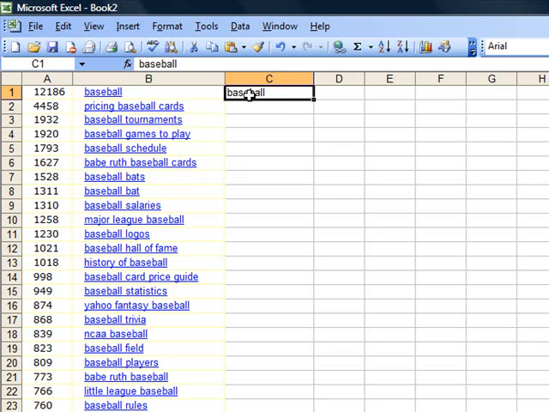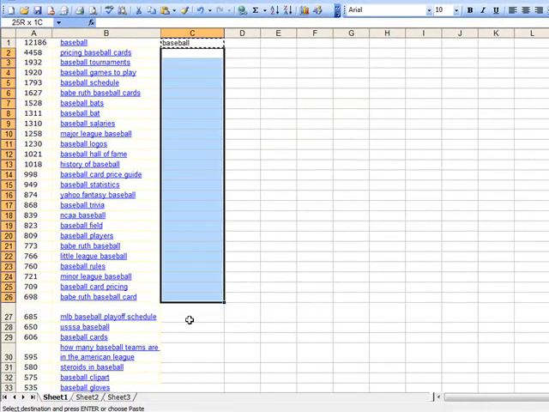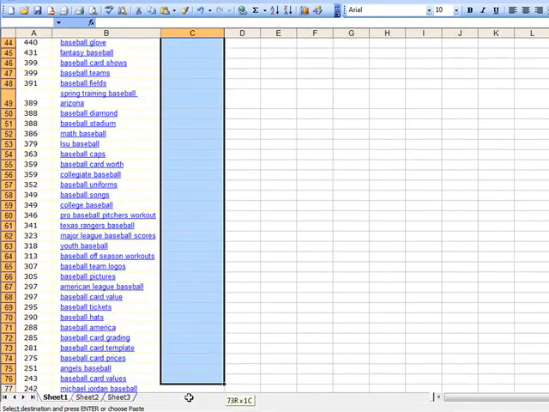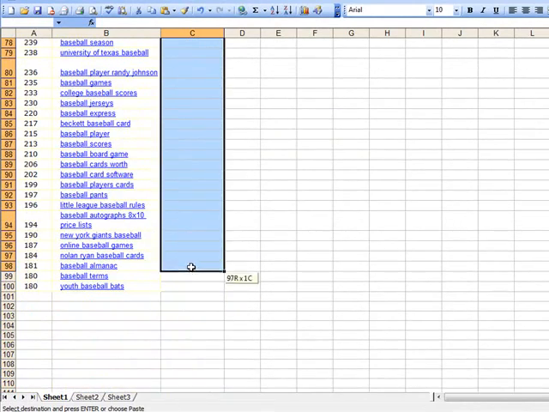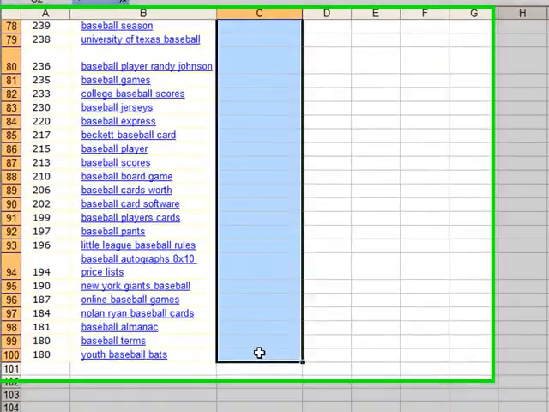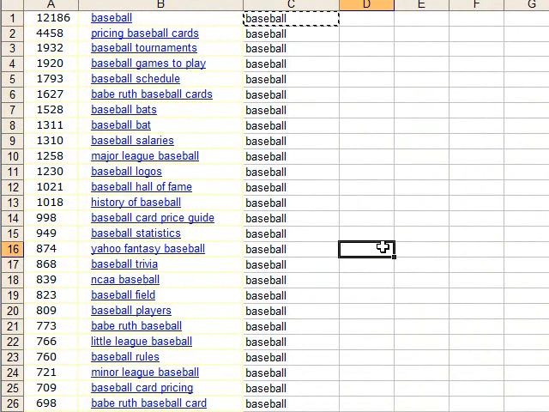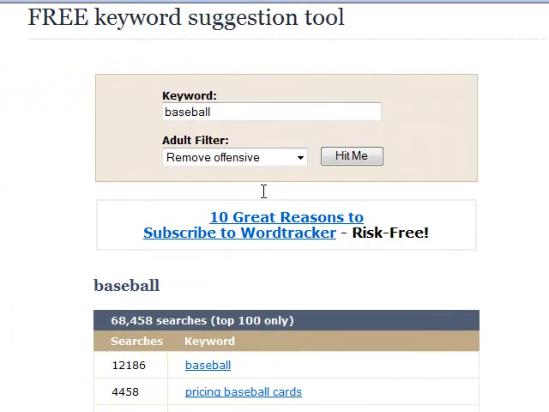Now that I've got that, another way to do this is Control C, and then I'm going to highlight down here, down to there, and do Control V. Now, if I needed to sort back into this order, I could. Okay. Eventually, you're going to paste a lot of different lists here into your Excel spreadsheet, and then you'll go through and delete out the duplicates. You'll go through and delete out anything that's not relevant. Okay.